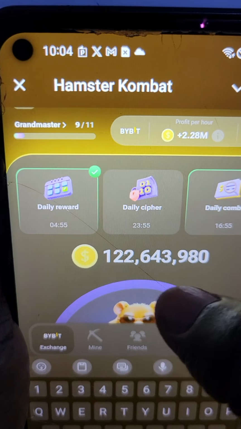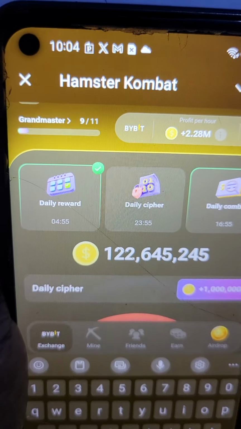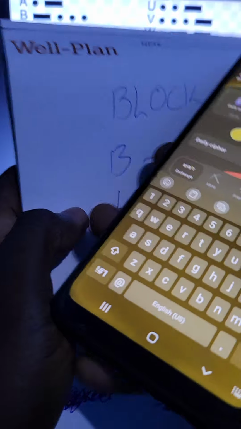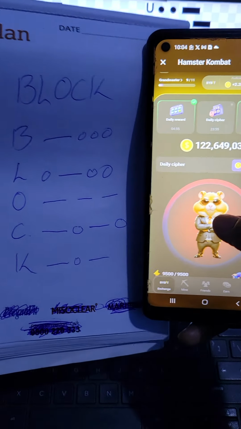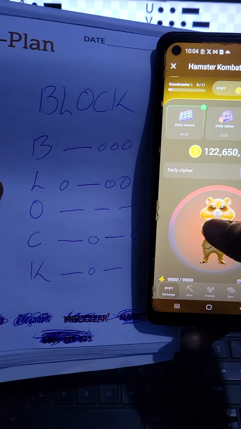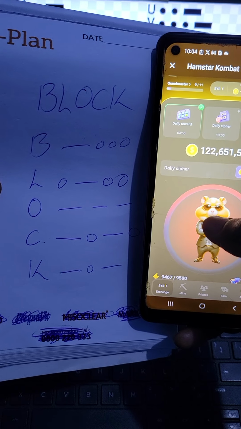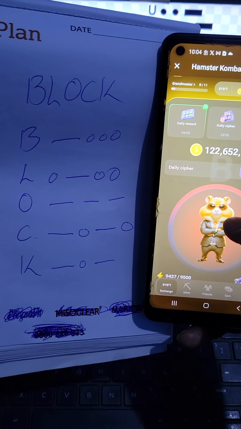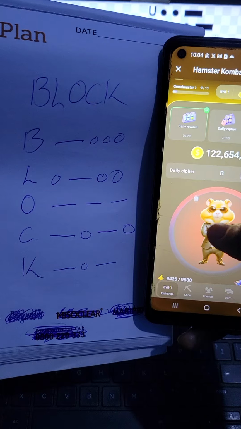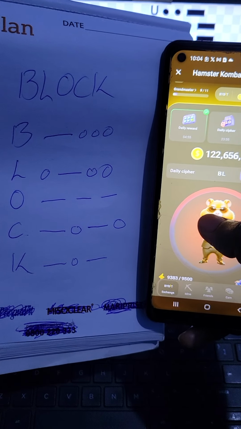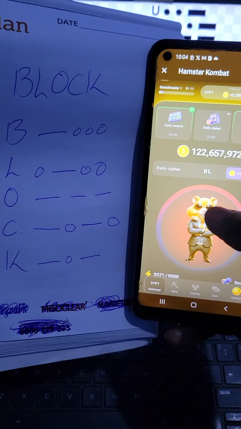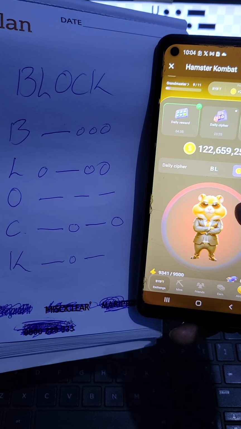As always, click here in the middle, Daily Cipher, until this button turns red, and we put in this Morse code. So for B we said long press, tap tap tap, that's B. Then L, tap, long press, tap tap. Then O, long press, long press, long press.